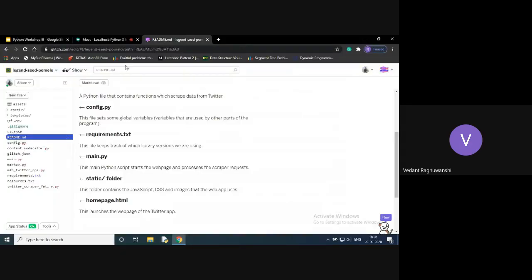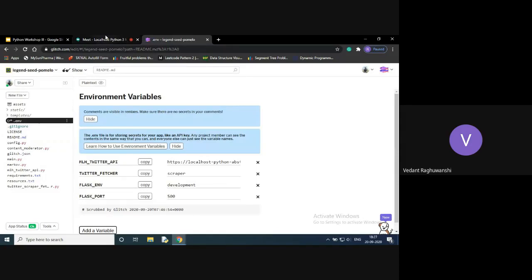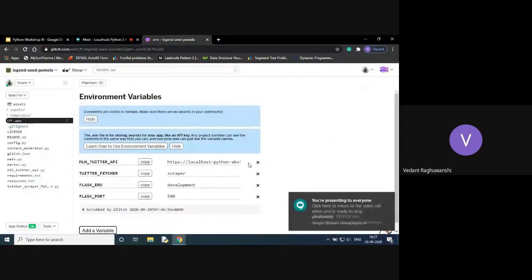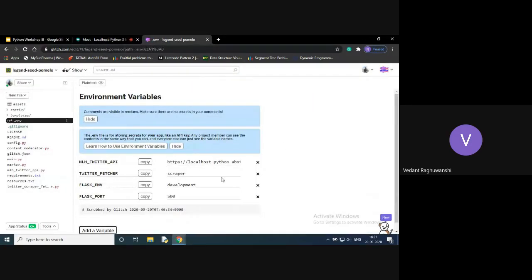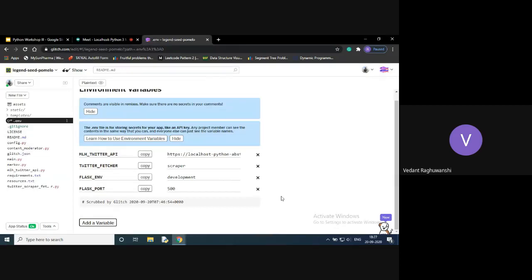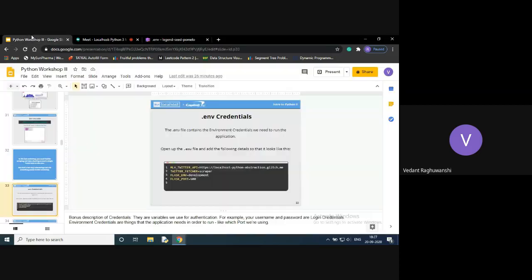In your files directory, you will be seeing a file named .env, which stands for environment. So I'll be showing you some text. Please copy paste this text in there. It will look something like that. There is an environment key for MLH Twitter API, a Twitter fetcher name, an environment for Flask, and the port at which our Flask will run. So this text can be found here in the slide.